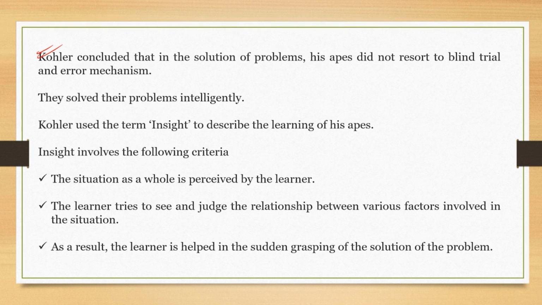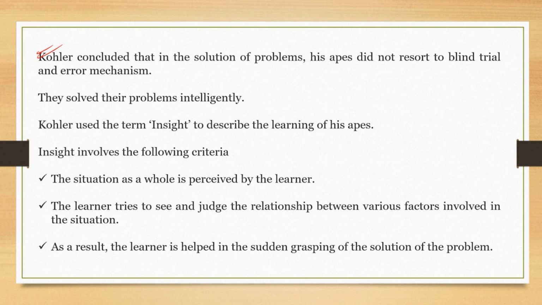Now, for those who haven't watched the previous video on Thorndike's trial and error theory, it'll be better if you watch the previous video as well, as it describes the previous theory of learning by Thorndike, where it gives priority to trial and error. There are random trials that a person does to solve the problem, but finally, out of numerous trials, the person gets the correct method. Here, Kohler is slightly different from that opinion, and he is slightly against that opinion.